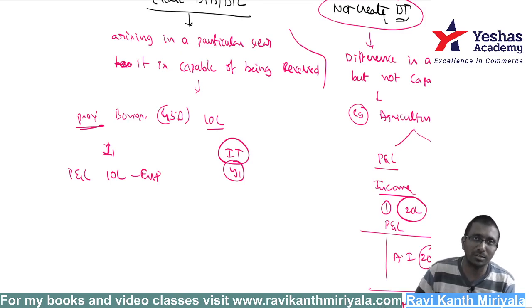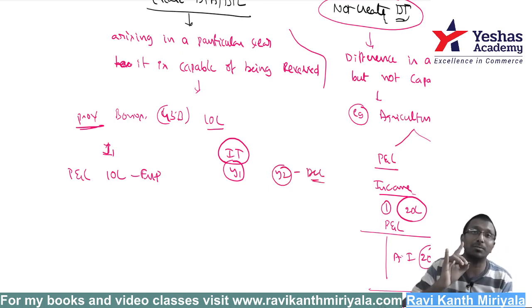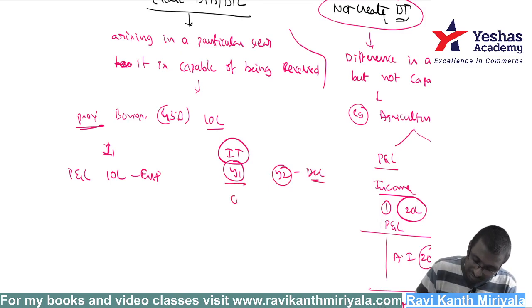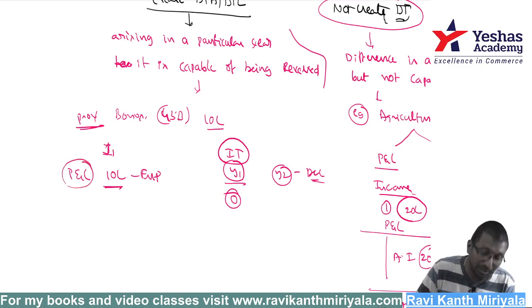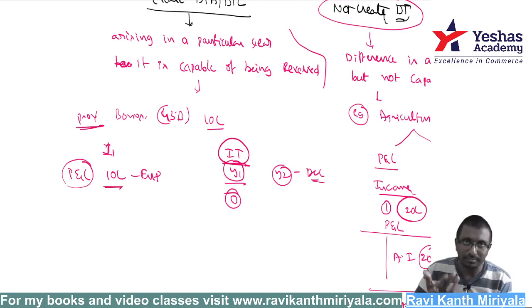Now, suppose it is paid in year 2, say in December. Then here 0 is allowed. Even though you made a provision of 10 lakh rupees which is deducted from the profit before taxation, under the income tax, the taxable income deducts 0 expenditure because it is not as per the Income Tax Act.